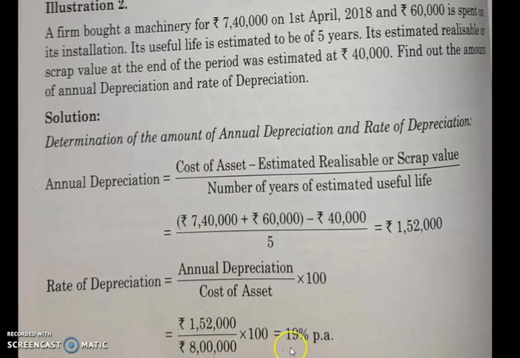Doing this you will get 19%. 19% is the rate of depreciation, 19% per annum. PA means per annum, which is per year. So every year you will charge 19% depreciation on that machinery, and with 19% every year, this machinery's value will decrease. So that is the problem.